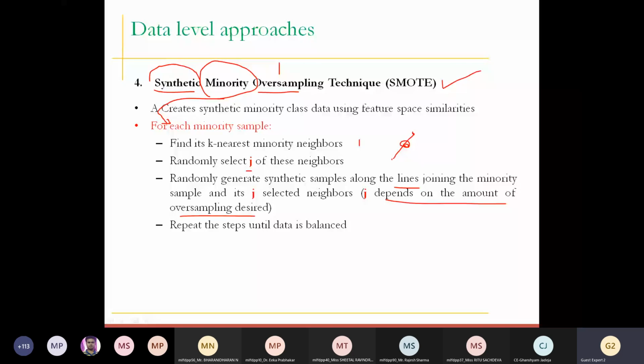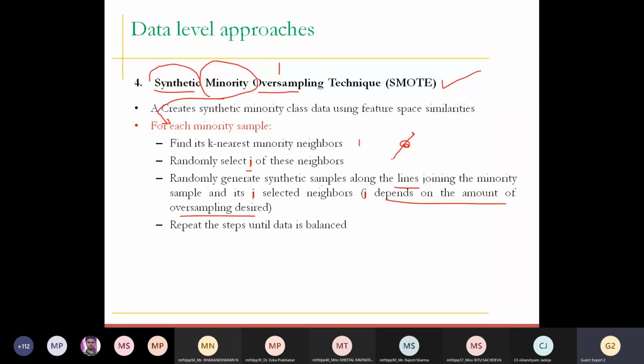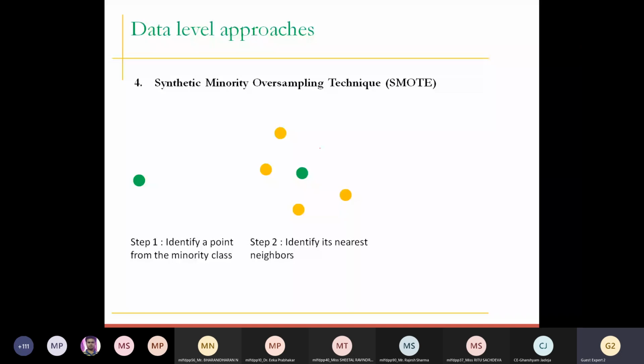This is the process. Let me repeat it again. First we create a loop. Inside that loop we iterate over every sample of the minority class. First we identify a minority point. Once we have the minority record, in the next step we try to identify the neighbors. Once we have identified the neighbors, these are the k value of my algorithm, and that's why I have identified 4 neighbors.